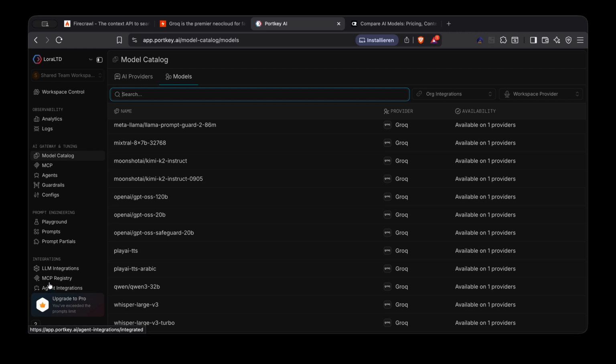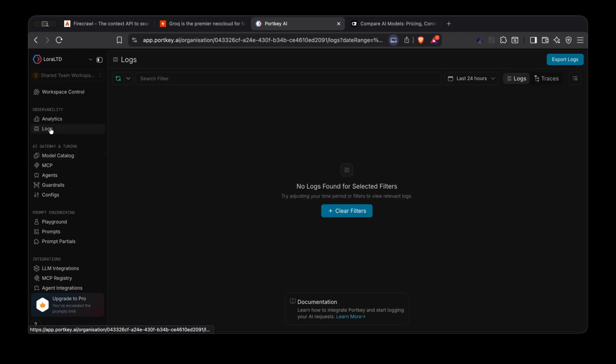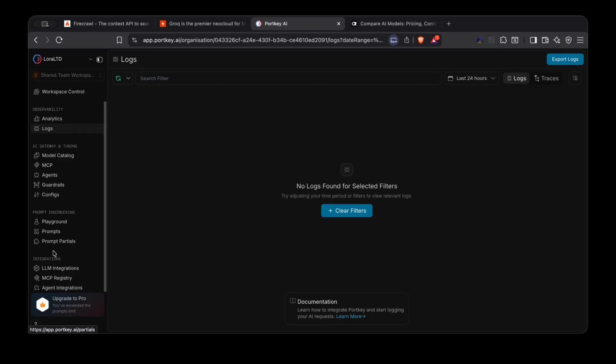But they don't have their own model catalog. But basically it's the same as langflow or OpenRouter: the tracking, tracing mechanism, that you have your logs, you have your guardrails, and you can also configure your MCP and playground and some prompts. Pretty much the same as langflow. That's all from here. I don't think there is something interesting that you need to know.